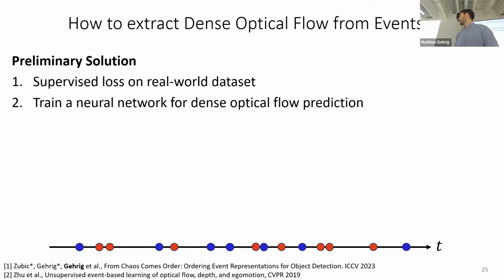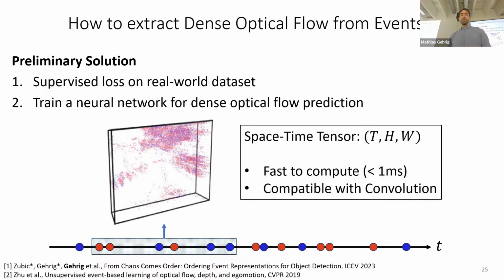So how does this work in practice? So let's have a look. These are a few events that I'm displaying on the bottom. We can extract a short time window of events and compute a space-time tensor. So this is a three-dimensional quantized tensor where we can interpolate events into to retrieve the spatial temporal relationship between them. And this is very fast to compute and compatible with convolutional neural networks.